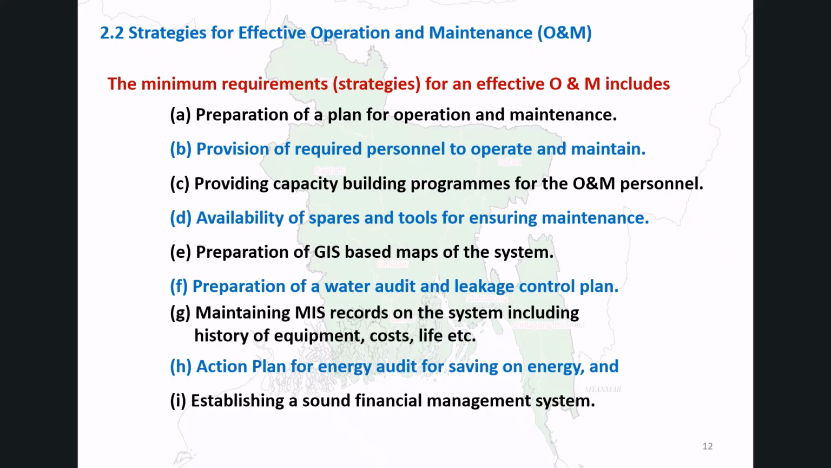G. Maintaining MIS records including equipment history, costs, and service life. H. An energy audit action plan to reduce power consumption. And I. Establishing a sound financial management system. These 9 strategies together form the backbone of a well-managed water supply operation. No single strategy alone is sufficient, all must be in place for sustainable and effective O&M.